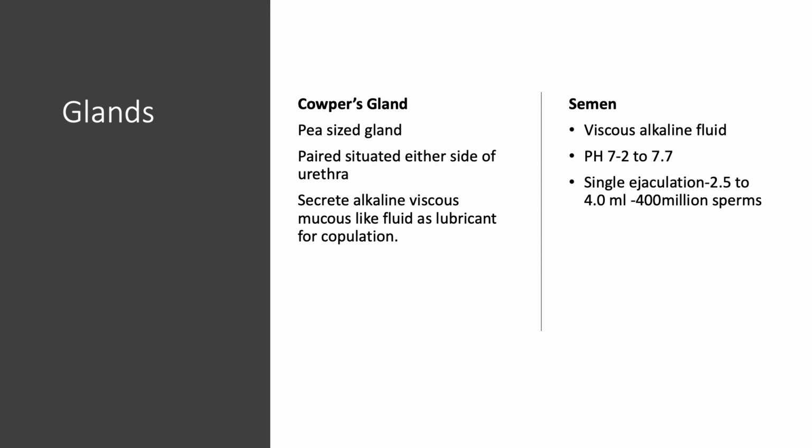In a single ejaculation, about 2.5 to 4 milliliters of semen is released. That much semen is passed from the penis, containing about 400 million sperms.